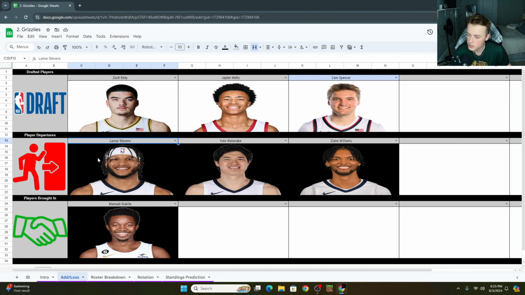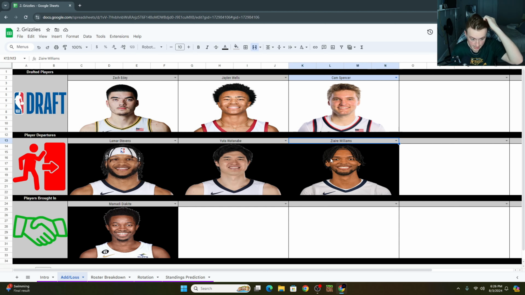Who did they lose? Lamar Stevens wasn't a huge part of their team last year. Yuta Watanabe went back to Japan. He was a good shooter, but really didn't get a ton of burn for them last year. Ziaire Williams was a top 10 pick for them at one point that looked really good early on. Didn't really work out the last 2 years with him since then. And so they were like, well, we know that there's something in there. We just haven't been able to bring it out.